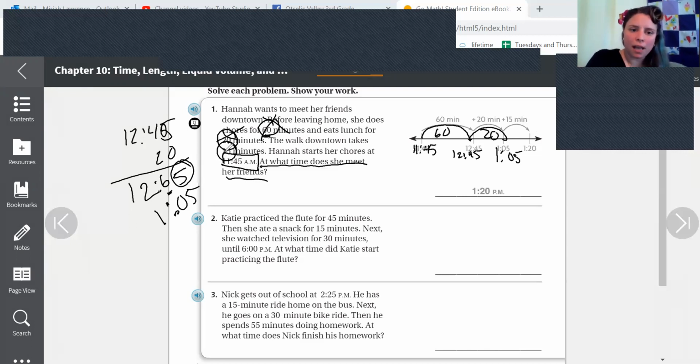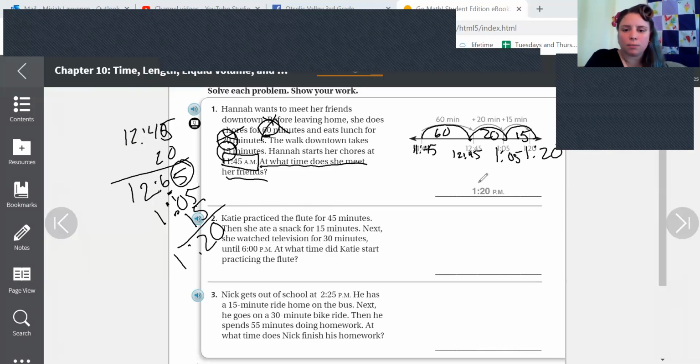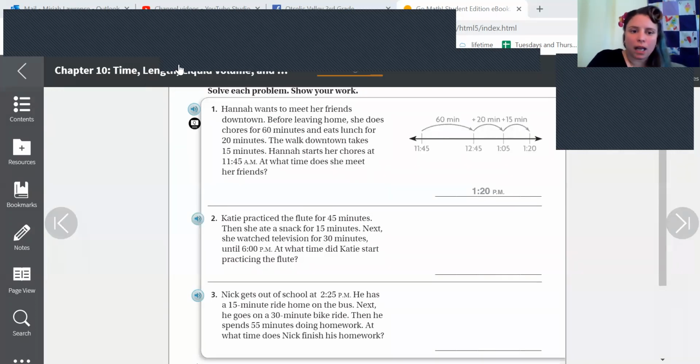We use that one. Our last one is 15, so we do a 15-minute jump. So 1:05 plus 15, 5 plus 5 is 1:20. So we know she met her friends at 1:20. We started at a.m., but we went past noon, so it's p.m. Hopefully that's just the trickiest one we have. Let's see what else we got.